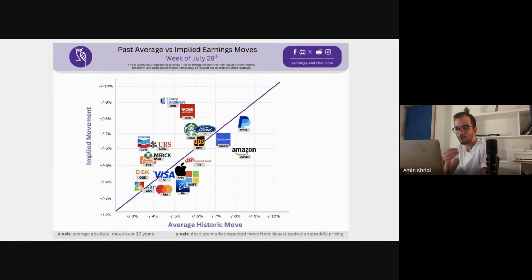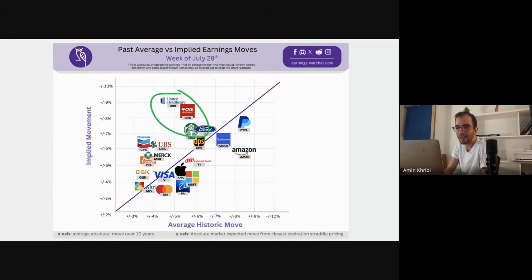However, we notice also some discrepancies or outliers. And so, for example, notice how tech names like Amazon, Microsoft, and Apple seem to be on the undervalued side. So this bottom side where the implied move is somewhat lower than the average move. So these are interesting opportunities to investigate what's behind them and how we can play it and profit from that.